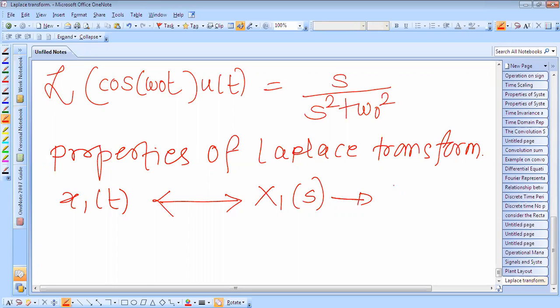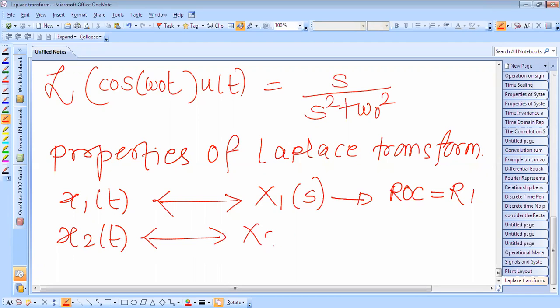So what is the region of convergence? It is R1. And x2 of t has transform x2 of s, and the region of convergence is, suppose for this, region R2.